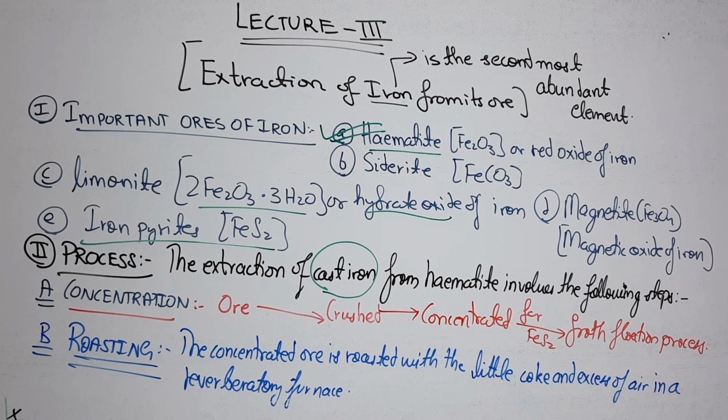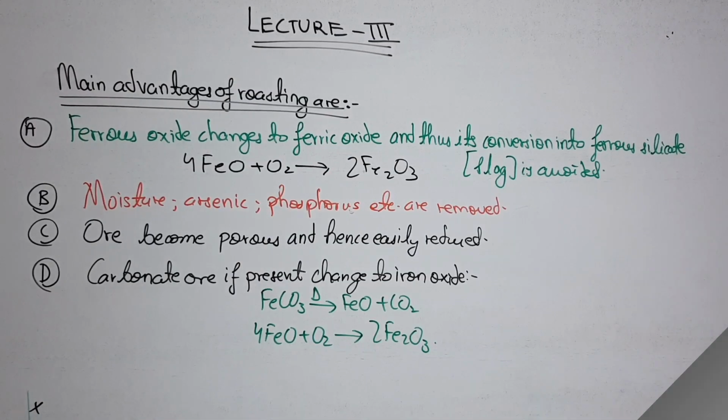Now, doing the roasting, we get various points. It is as follows. I have to go to the next slide. So now you can notice the main advantages of roasting in this process.